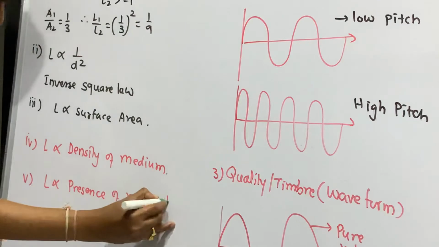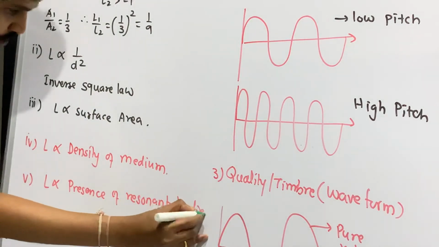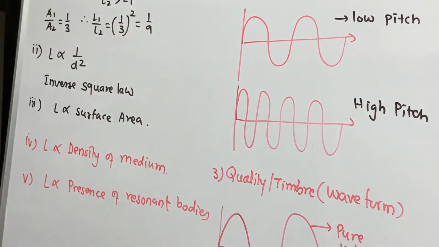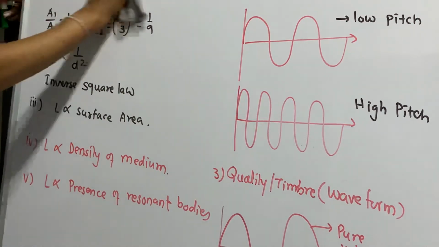resonant bodies. Now what are resonant bodies over here? Say an air column will be considered as a resonant body. When you take a guitar, a string instrument, the box is filled with air. So that is called the resonant body, that is called the air column. So loudness is also dependent upon the presence of resonant bodies. Right? We'll go with the next part of this chapter.